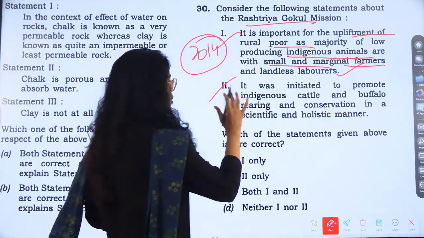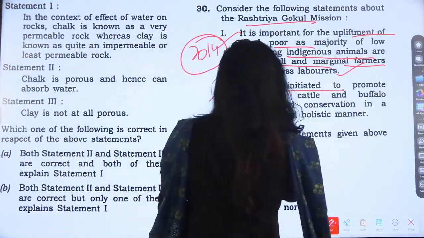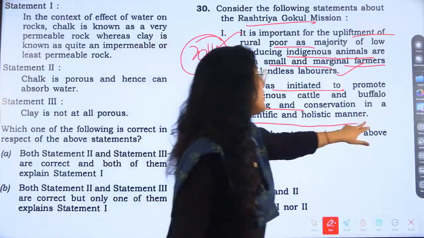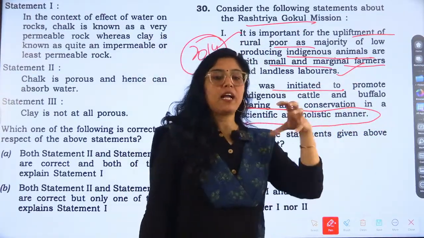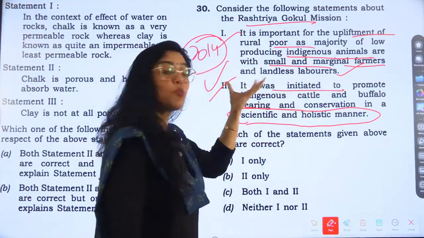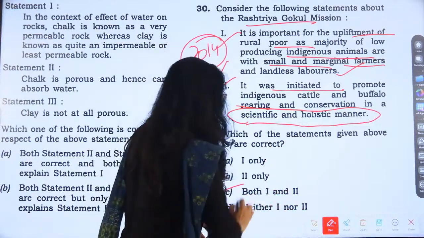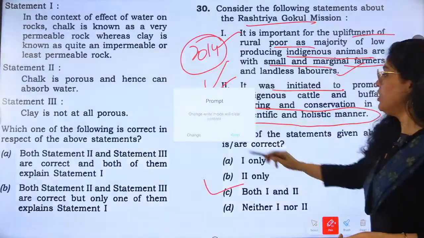Now, what was the motive? It was initiated to promote indigenous cattle and buffalo rearing and conservation in a scientific and holistic manner. I have discussed this mission in class, and these two were the points discussed. So both points are correct, and the answer would be C, both 1 and 2, right? So this is the answer for the question.